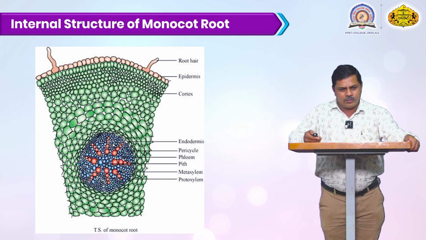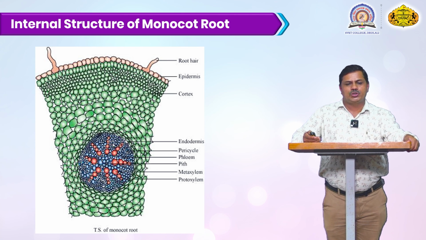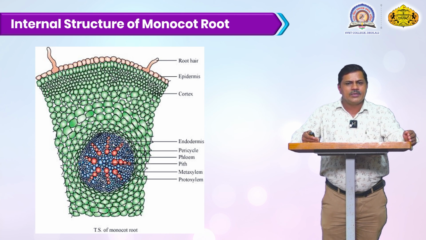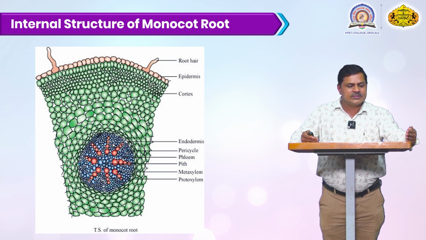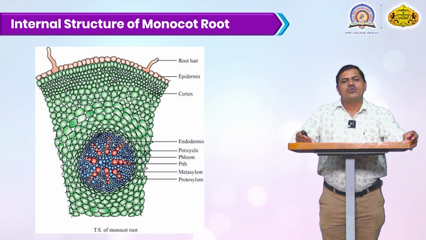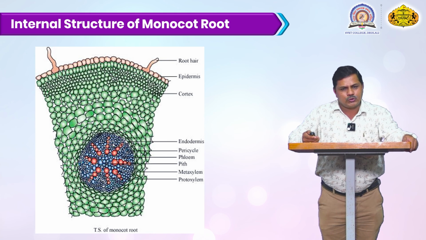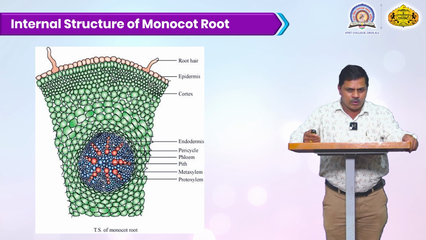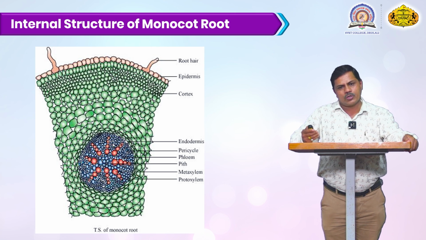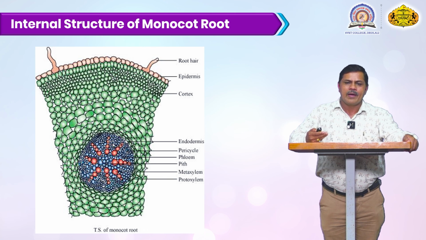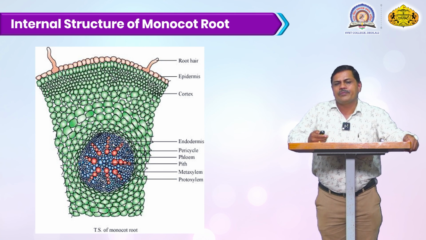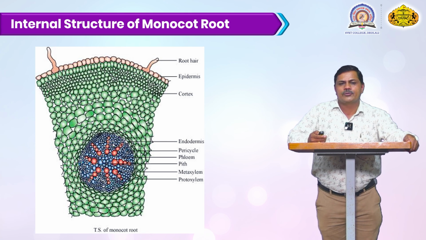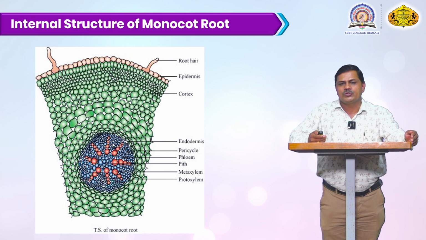This is a very beautiful internal structure, the transverse section of the monocot root. The outermost layer is called the epidermis. There are root hairs here. Their main function is the absorption of water and mineral molecules, which pass from the root hair to the epidermal cell, then to the cortex zone, and then to the endodermal cell. Just below, the epidermal cells are very compactly arranged without any intercellular space, and they are covered by a thick cuticle.